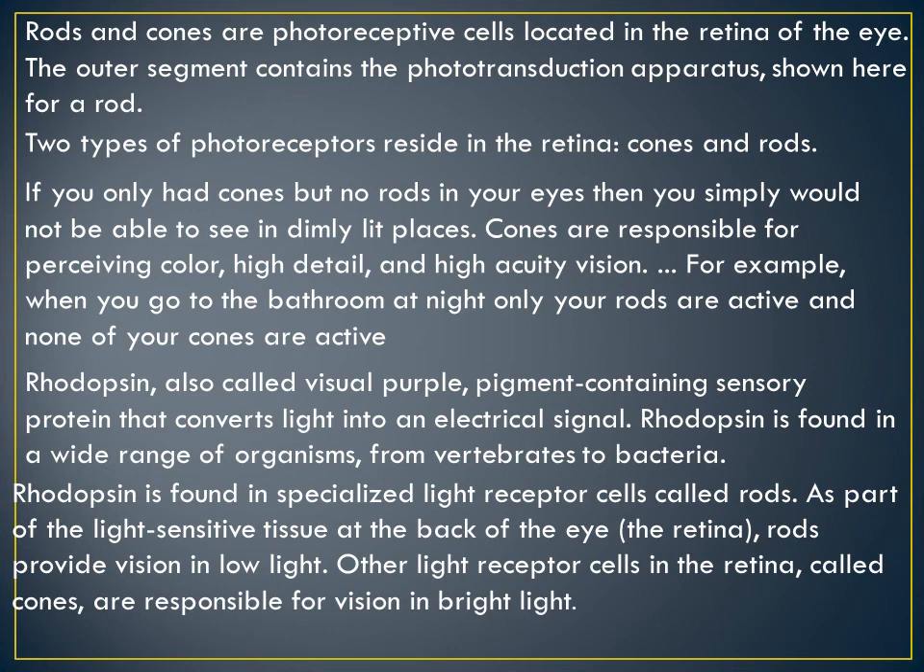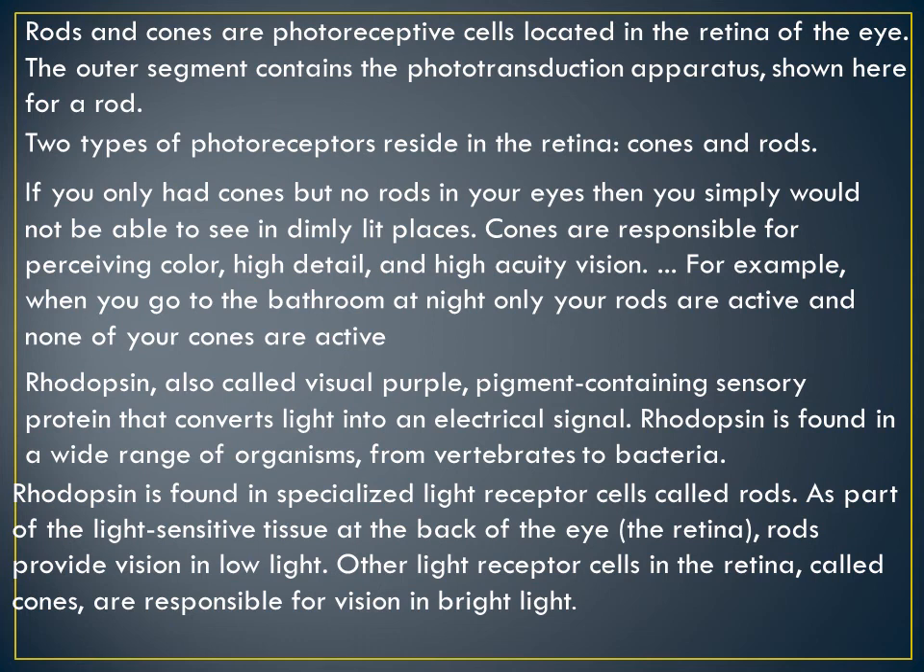Rhodopsin, also called visual purple, is a pigment containing sensory protein that converts light energy into an electrical signal. Rhodopsin is found in a wide range of organisms from vertebrates to bacteria. It is found in specialized light receptor cells called rods. As part of the light sensitive tissue at the back of the eye, the retina, rods provide vision in low light. Other light receptor cells in the retina called cones are responsible for vision in bright light.